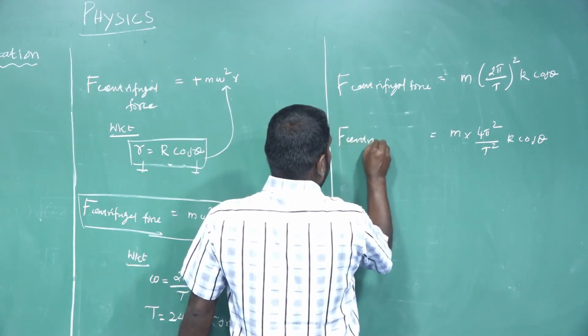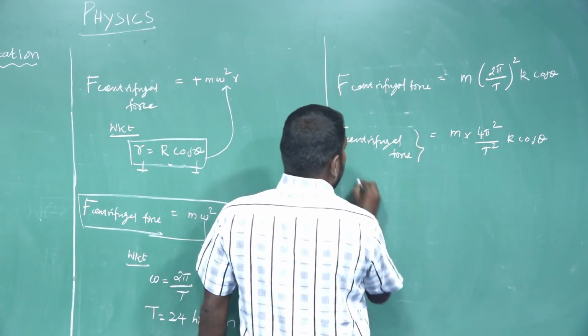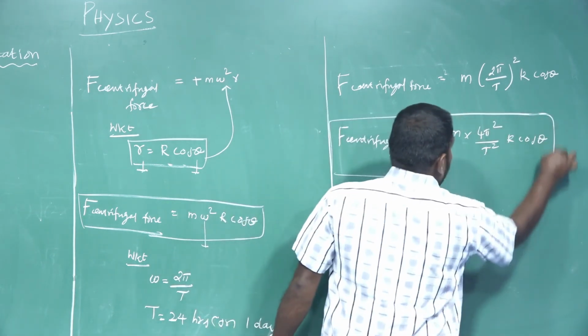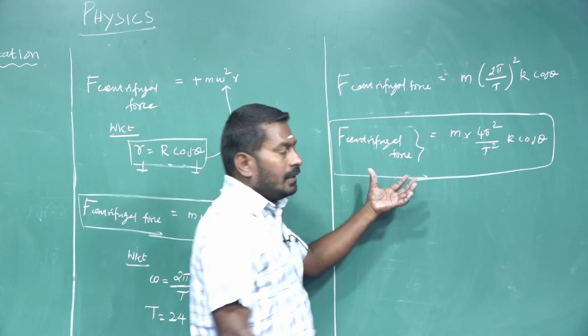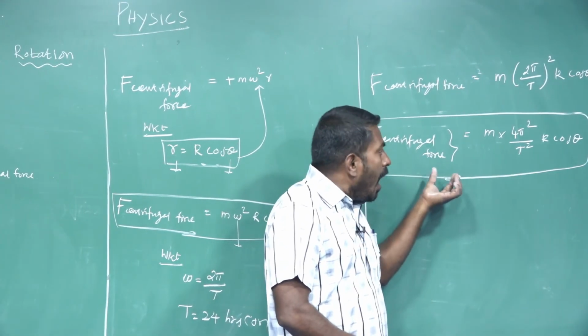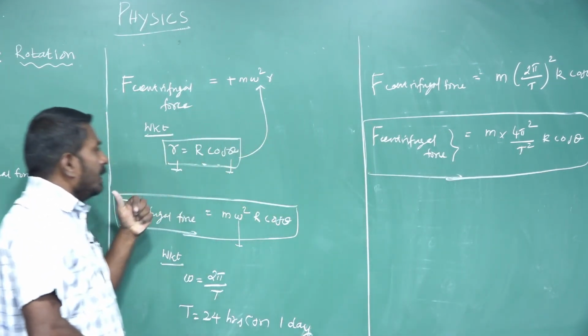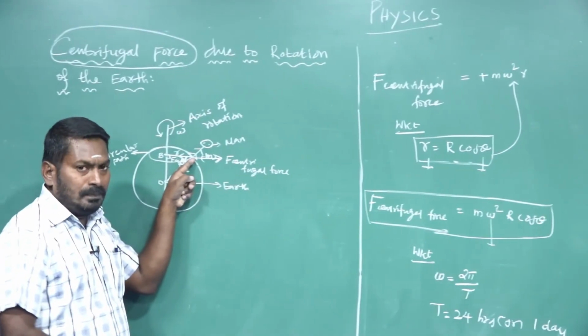So this is the right expression to determine the centrifugal force that appears to act on a man standing on the surface of the earth.